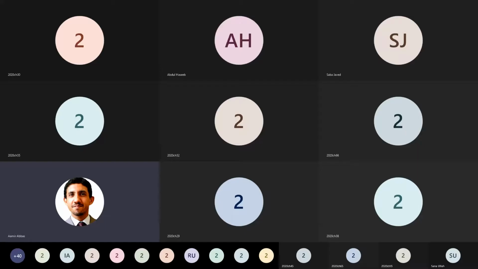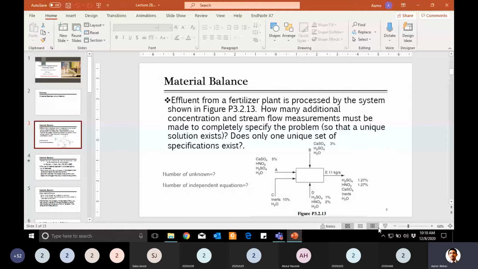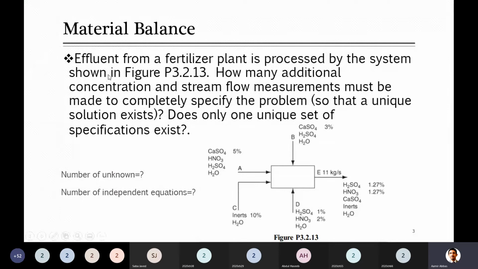Right, let's start with this. So here we have one question in which you have to apply all the concepts which you studied in the last lectures. Effluent from a fertilizer plant is processed by the system shown in figure P3.2.13. How many additional concentration or stream flow measurements must be made to completely specify the problem?